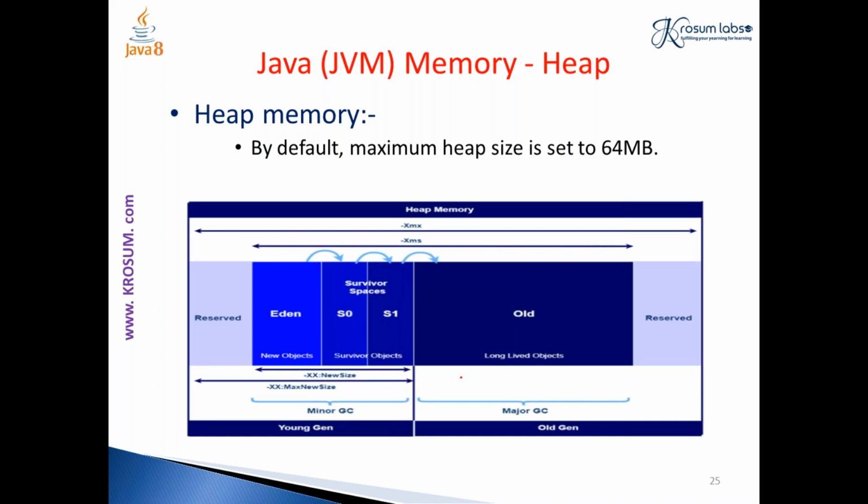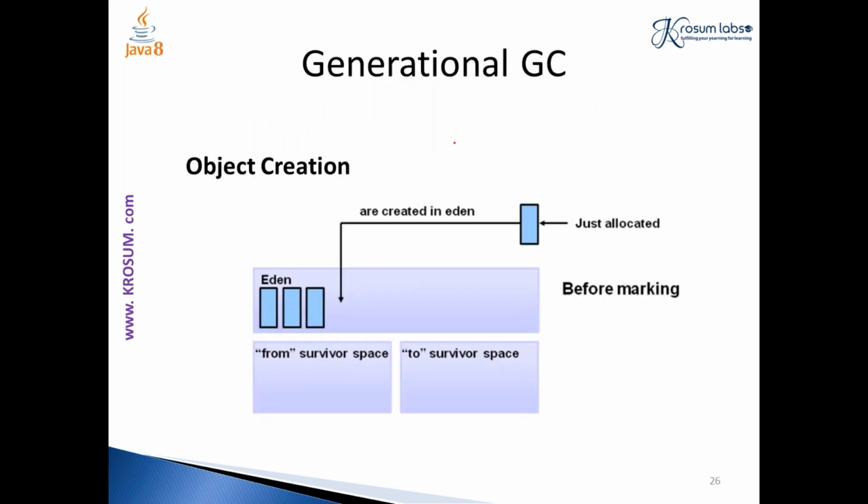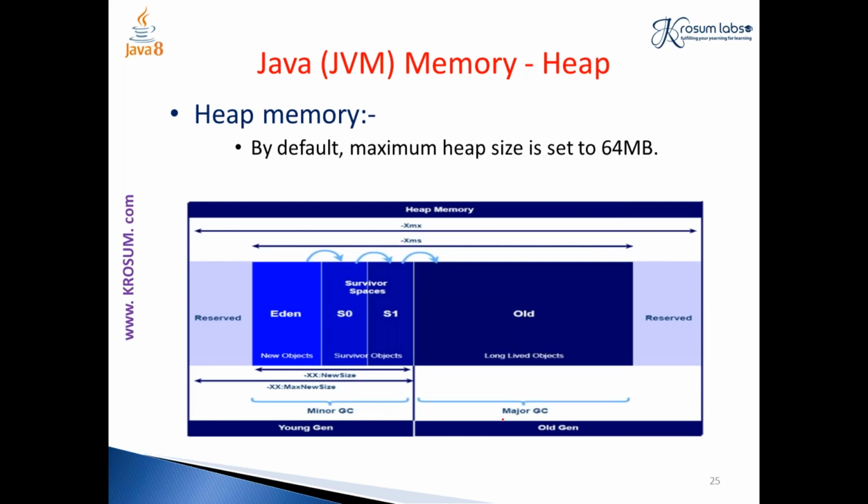Okay, so I'll just tell you how this Eden space, survivor space, and old generation work when we are moving to generational collection. This is where the new objects are collected by the garbage collector. So as you see here, my heap memory has only objects. So what I have to do is garbage collect it.